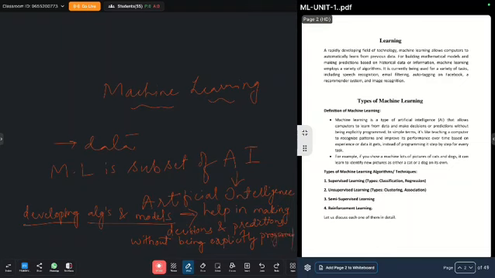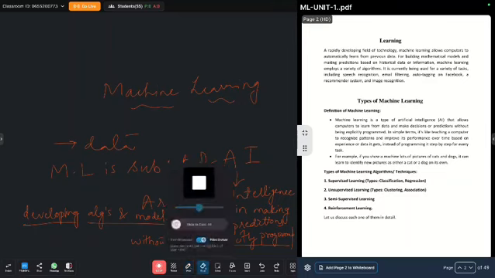I'll repeat again. Machine learning is a subset of artificial intelligence which focuses on developing algorithms and models that help in making decisions and predictions without being explicitly programmed. So, from this definition, what did you understand, students?